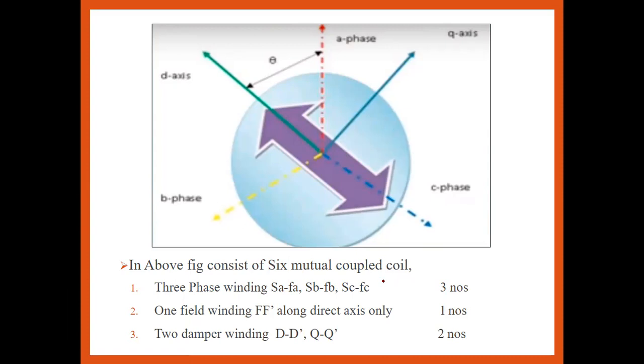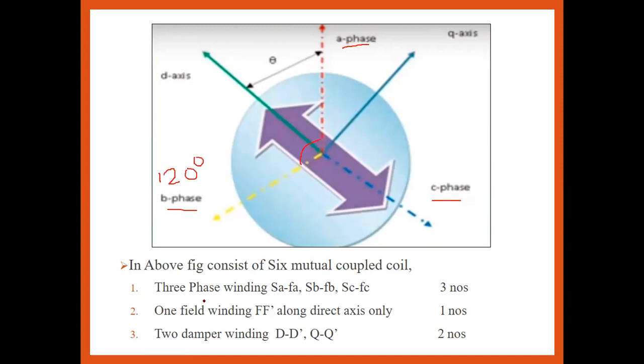Okay, so basically in terms of mutual coupling of the phases, three phase supply into two phase supply: the three phase winding already has a supply, which is the A phase, second the B phase, and third the C phase. Okay, and all the phases, that is the three phases, should be apart from each other by 120 degrees itself. How many degrees? 120 degrees itself. There is a phase displacement.